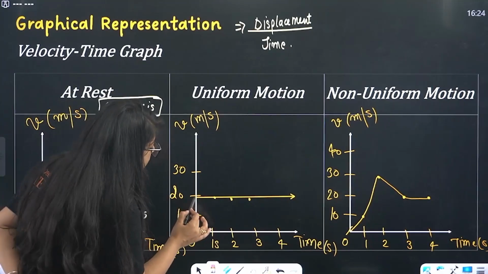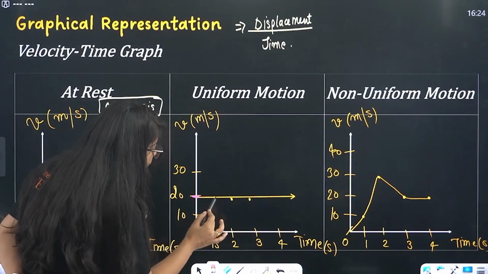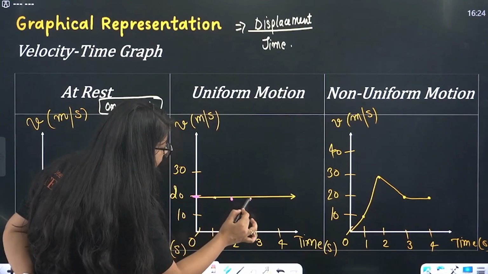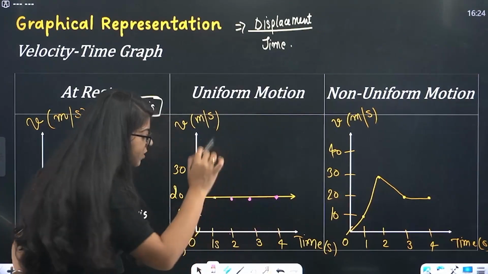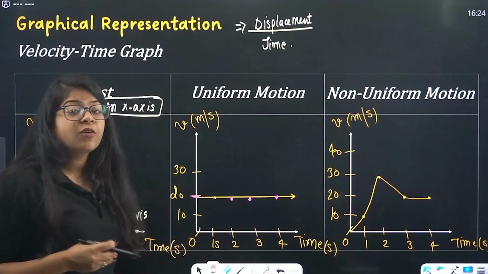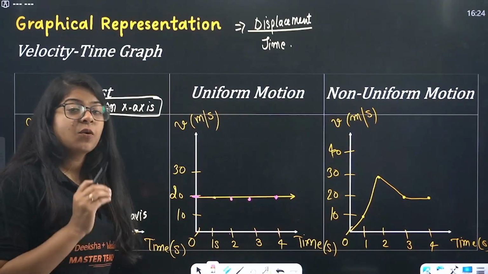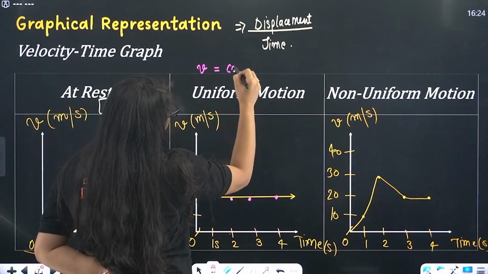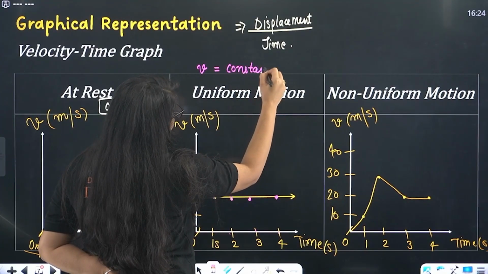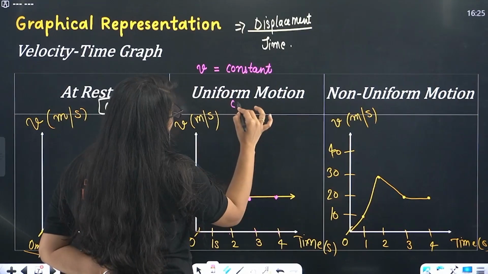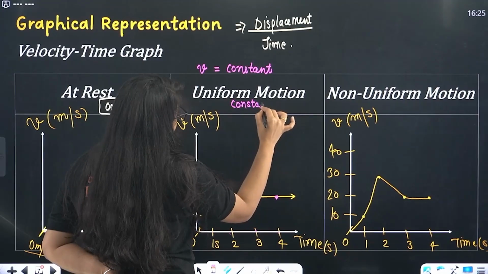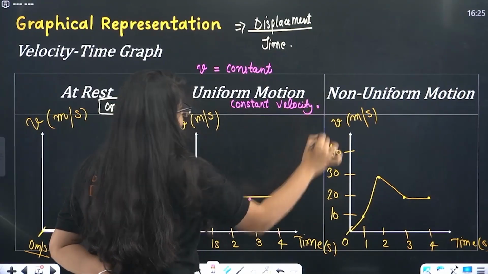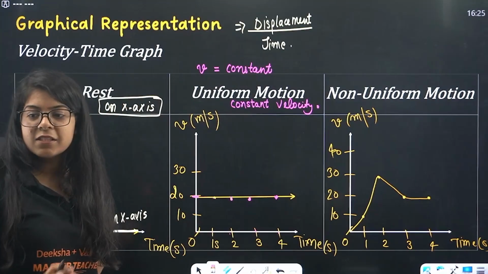See, velocity is 20 meter per second at 0 second, 20 at 1 second, 20 at 2 second, 20 at 3 second, 20 at 4 second. So it is uniform motion. Remember one thing: in uniform motion, your velocity will be constant. We also call it constant velocity. Understood? Clear? This part is clear?